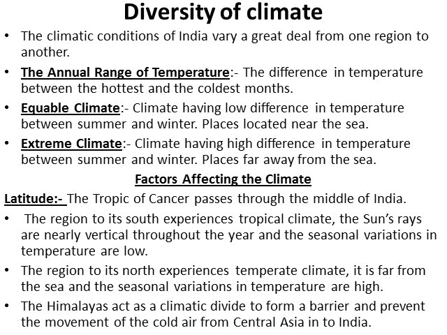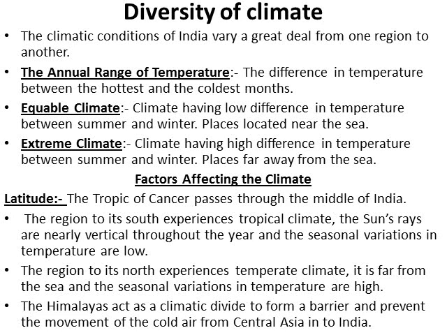The first one is latitude. The latitudinal position of a place influences the temperature, and in this way, temperature influences the climate. The most important factor affecting the climate of India is its latitudinal location. We know that the Tropic of Cancer, which is 23.5 degrees north latitude, passes through the middle of India.